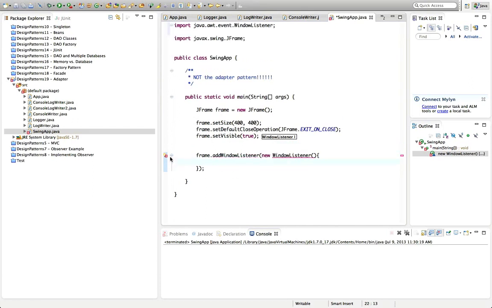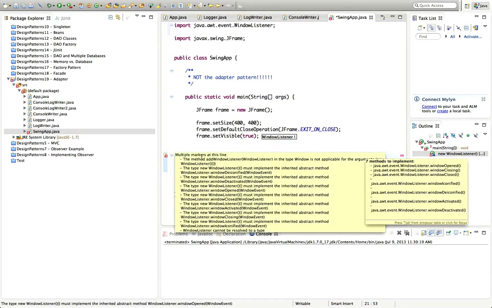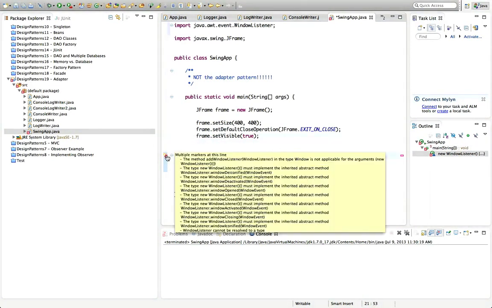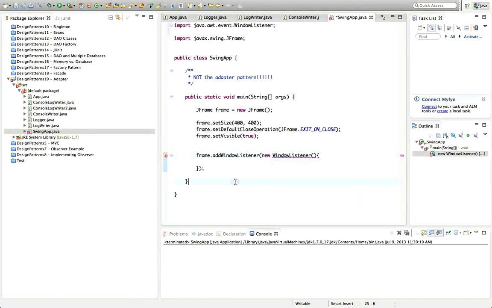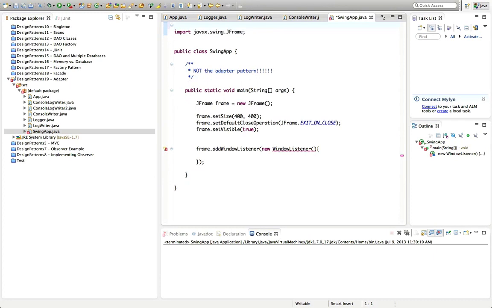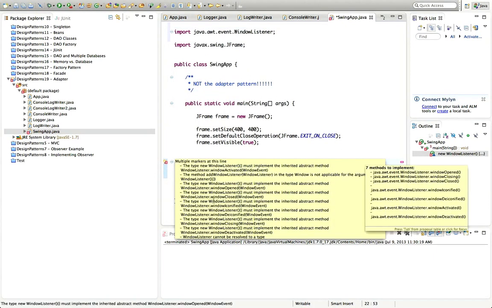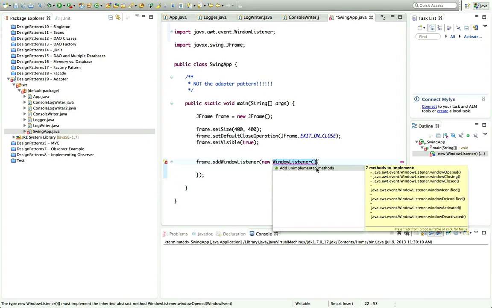That might help. And then I click on the error. So tedious. Let's make sure I've added the right WindowListener import. Yeah, there is only one. And finally, I don't know what's going on there, but I can now go to add unimplemented methods.